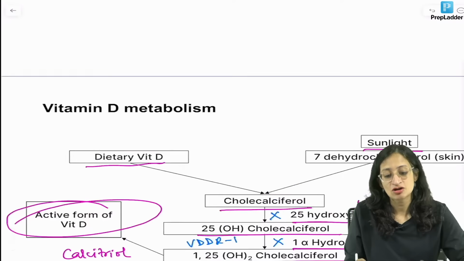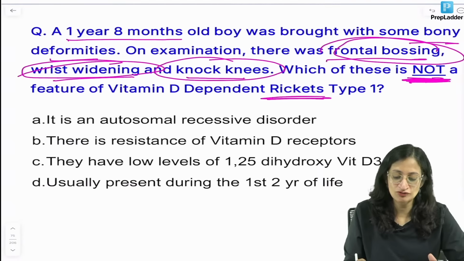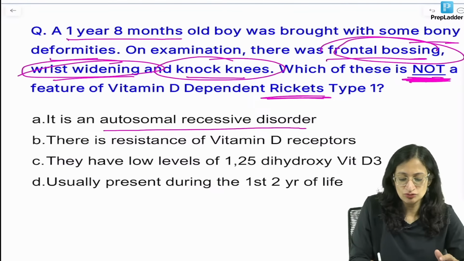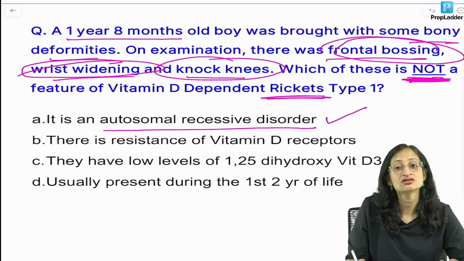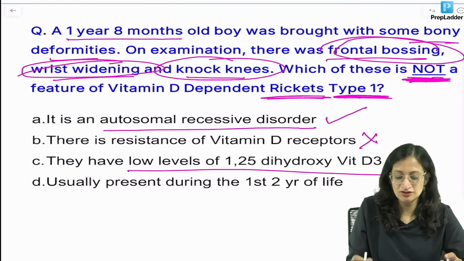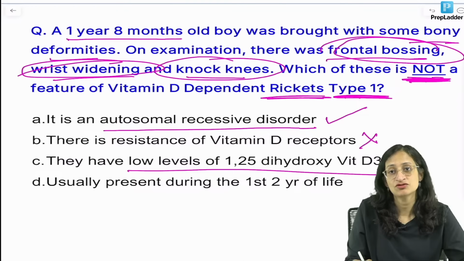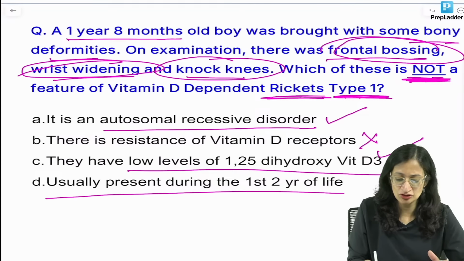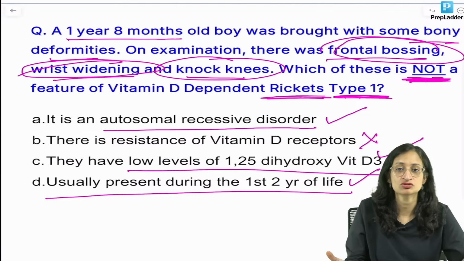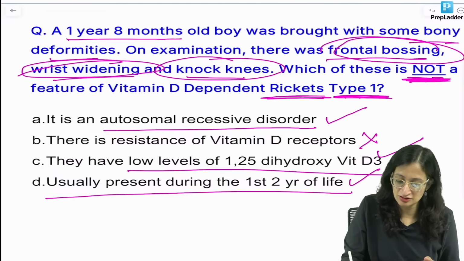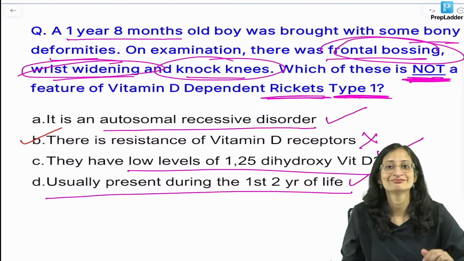Okay. Now coming back to our question, the question is about VDDR type 1, that means the active form of vitamin D is not getting formed. So it is an autosomal recessive disorder, correct. There is resistance of vitamin D receptors, no, that is there in VDDR type 2, not in type 1. They have low levels of 1,25-dihydroxy vitamin D3, yes, the active form of vitamin D is not getting formed, so low levels, okay, correct. Usually present during the first 2 years of life, yes, it is a genetic disorder, autosomal recessive inheritance, of course it will present early on in life usually. So our best answer here is option B, okay, get it?